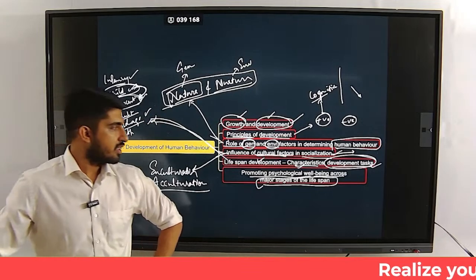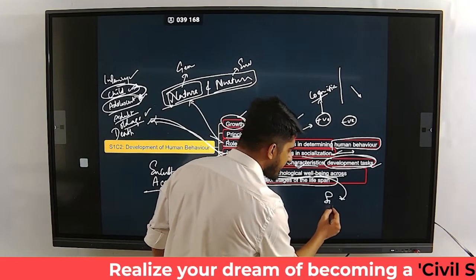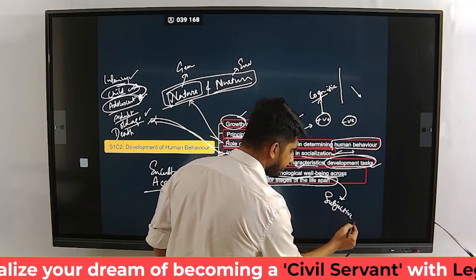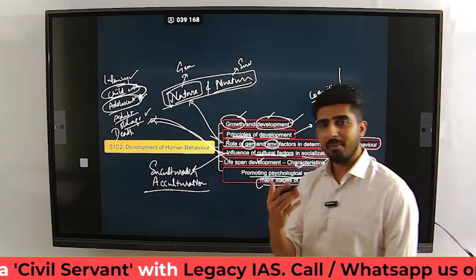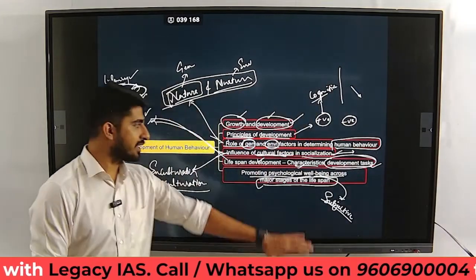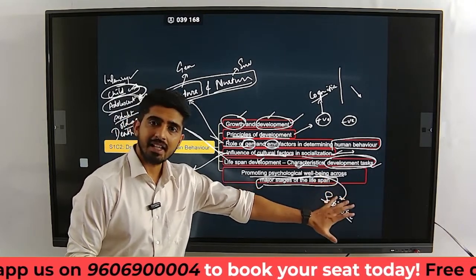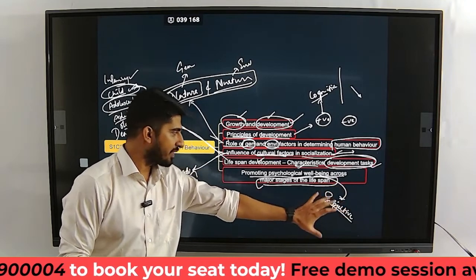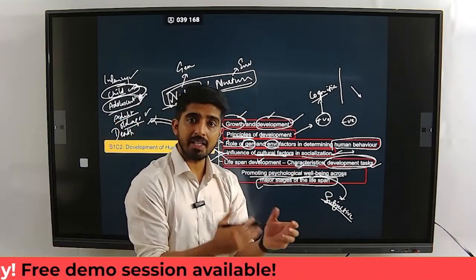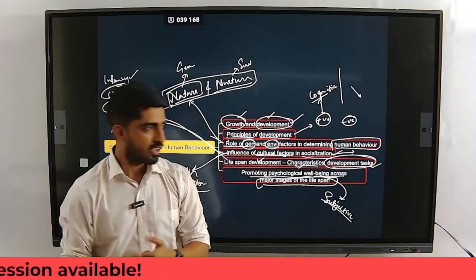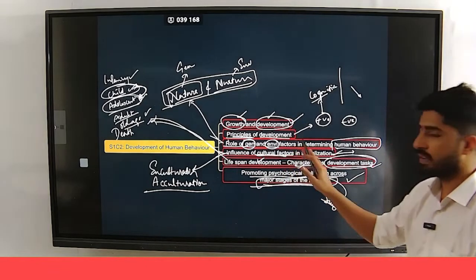So psychological well-being. Well-being is a very subjective term. It is highly subjective. What is well-being for you may not be the well-being for me. What are the factors that are responsible for well-being? First, we define well-being. Then we see what are the factors that are responsible for well-being, right? And well-being means different stuff, different meanings. It has different meanings across different ages. So all those aspects we are going to cover in this particular topic, the last topic of this chapter.